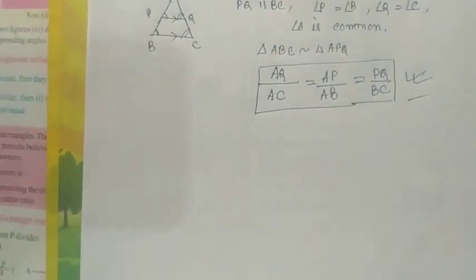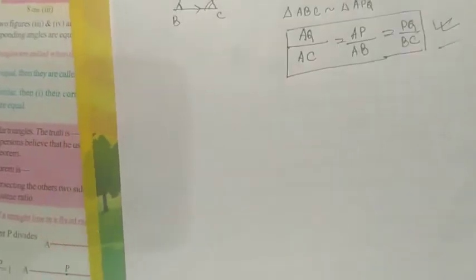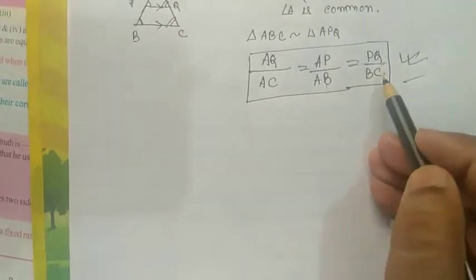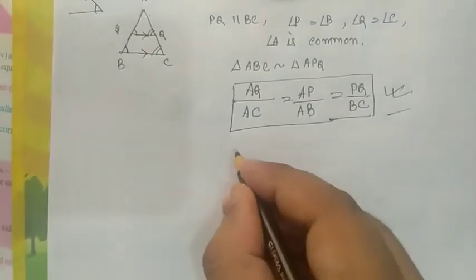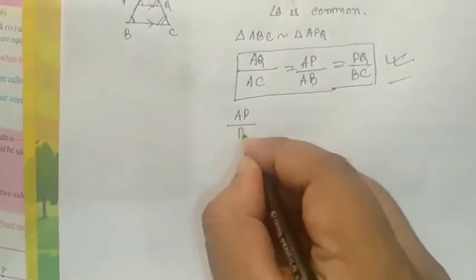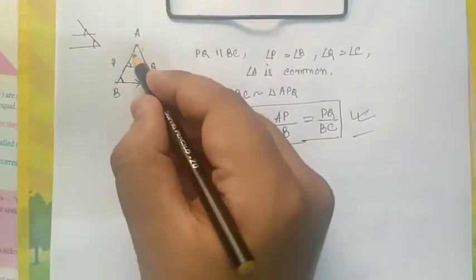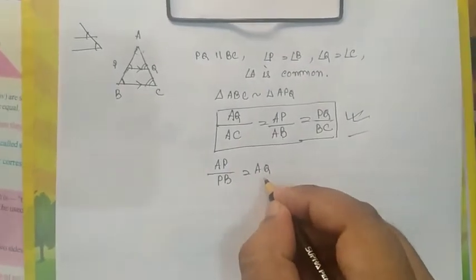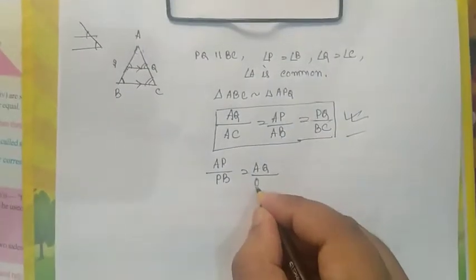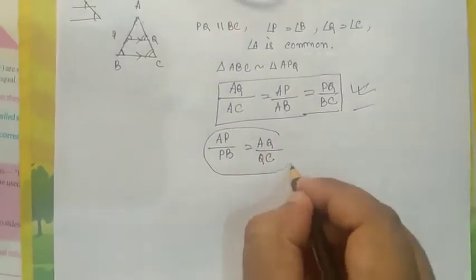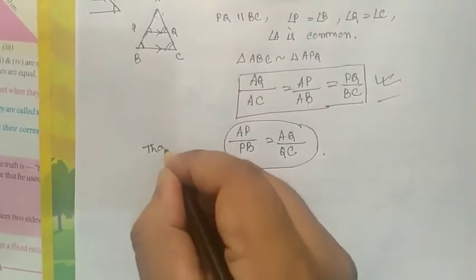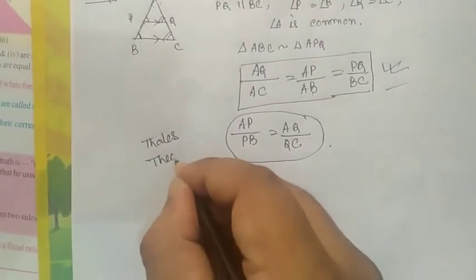Now the Thales theorem is, we can say that AQ by AC equals AP by AB equals PQ by BC. Therefore we can also say that if these two triangles are similar, then AP by PB equals AQ by QC. This is the Thales theorem. This is a very important theorem in our syllabus.